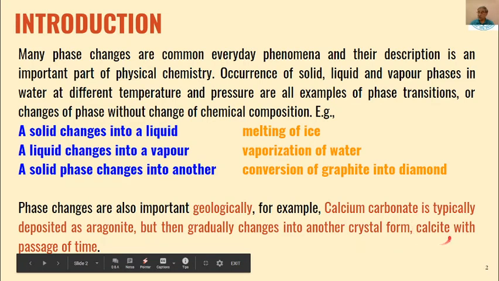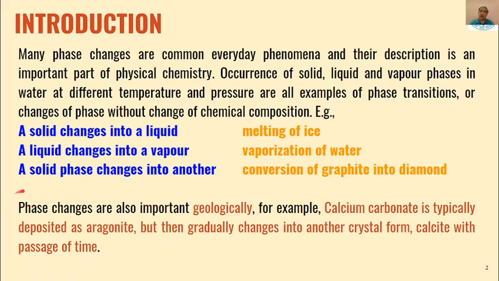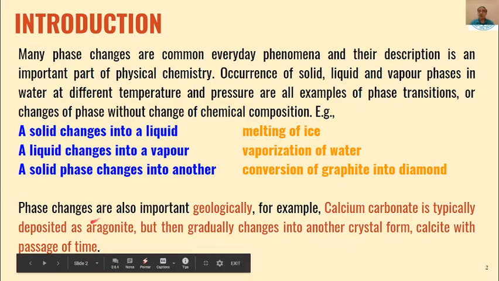And both of these, calcite and aragonite, are different forms of calcium carbonate, and they are formed due to phase changes in the same solid phase of the material.